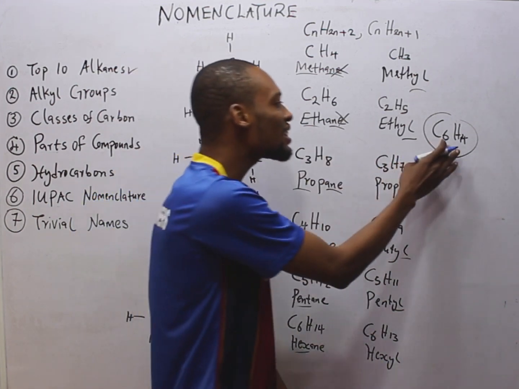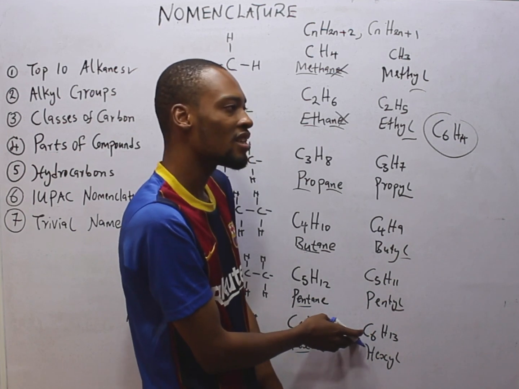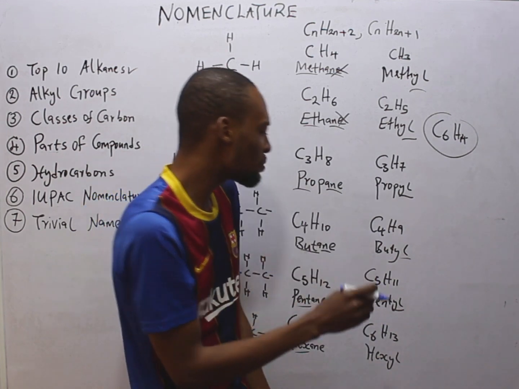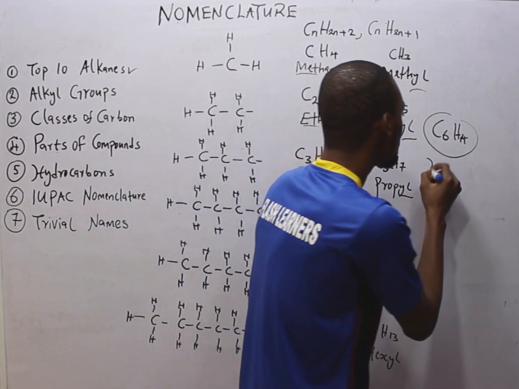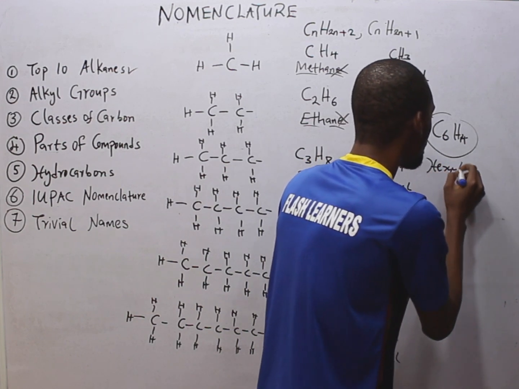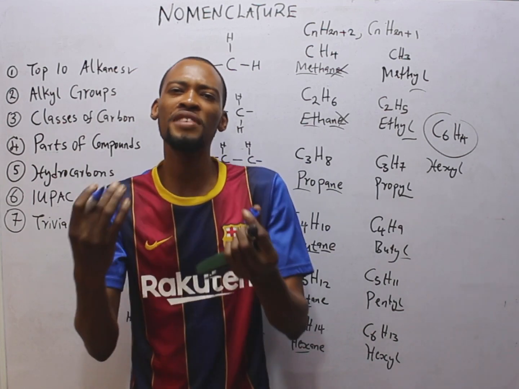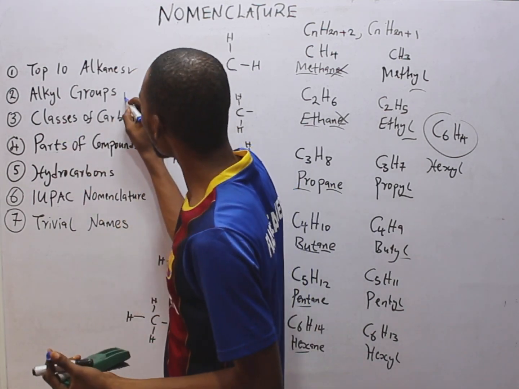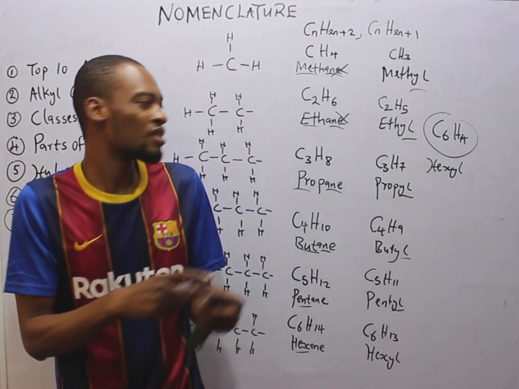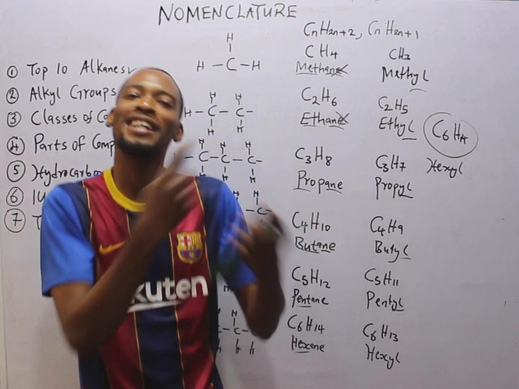Now, what is the difference between it and the alkane? It's simply one hydrogen. So it becomes alkyl. So hexyl. Now, does it make sense to you? If yes, I will mark this as done. Otherwise, go over it again.